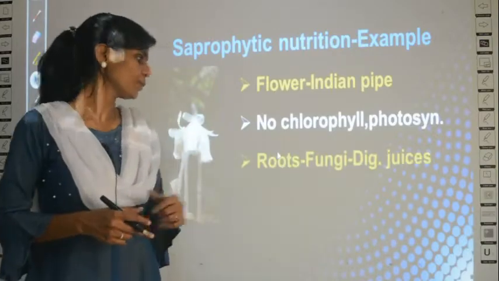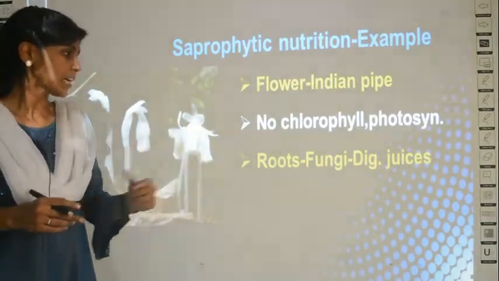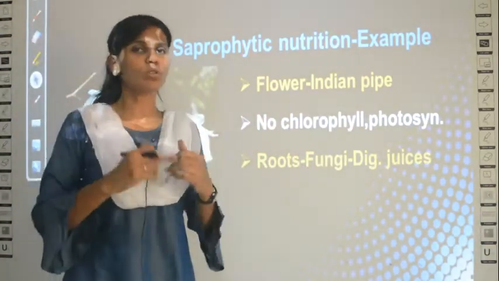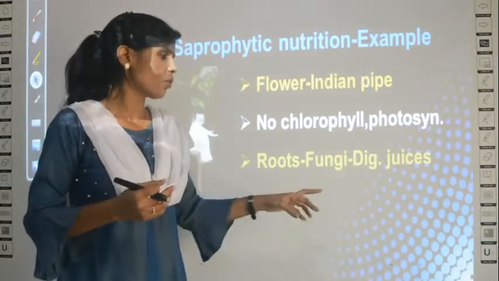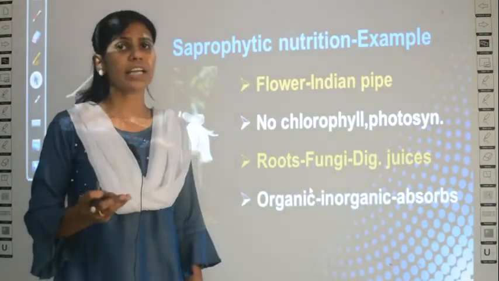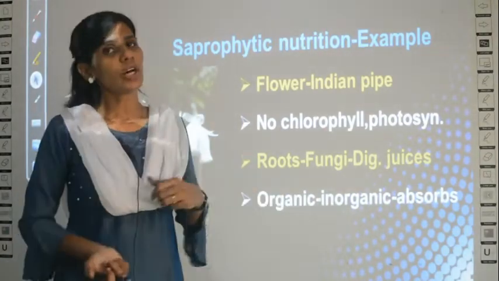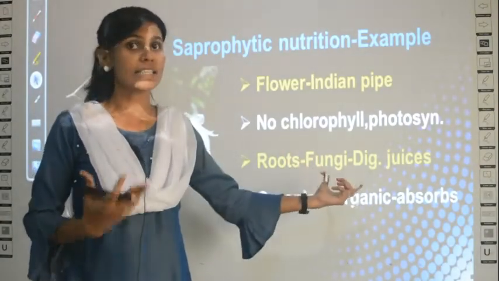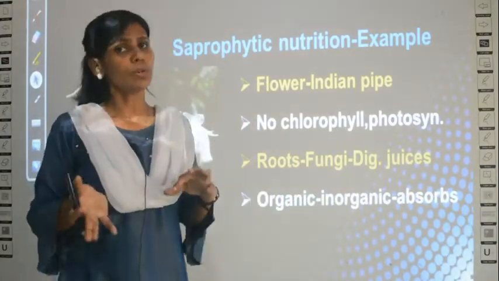What it will do? The roots of this plant, that is the Indian pipe plant, will have a fungus in them. A fungus can grow in the roots of this Indian pipe plant. Okay, so this fungus, what it will do, the surrounding dead and decaying matter will have organic matter, no, it will convert that organic matter into inorganic nutrients. Why? Because this fungus has digestive enzymes which can convert organic matter into inorganic matter.